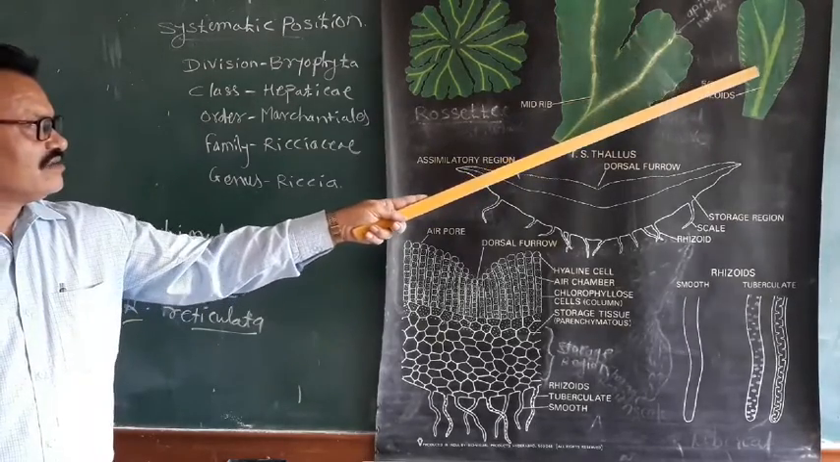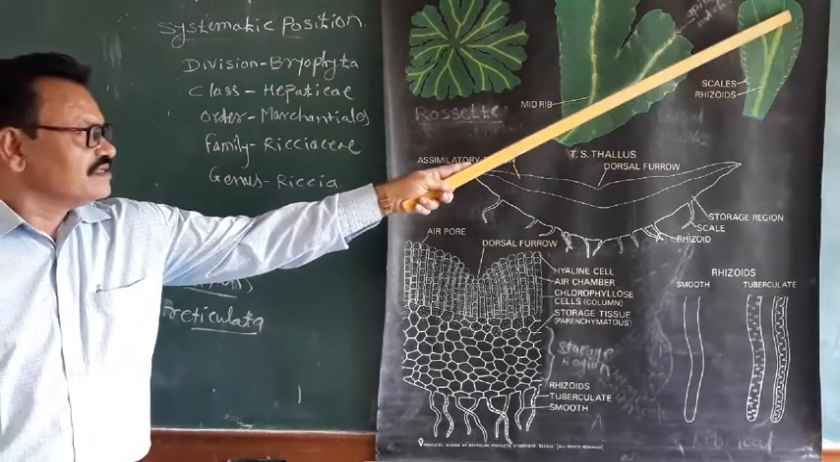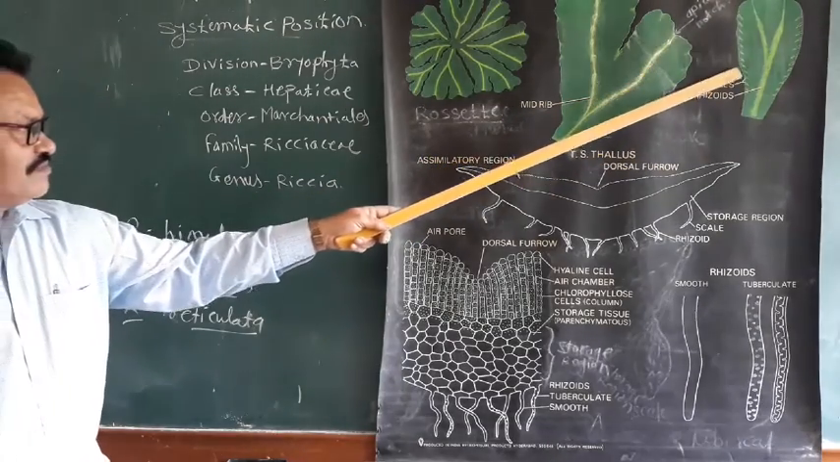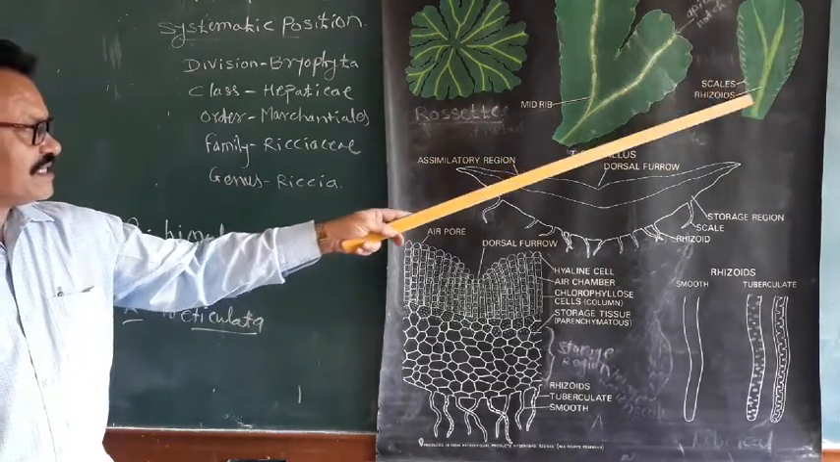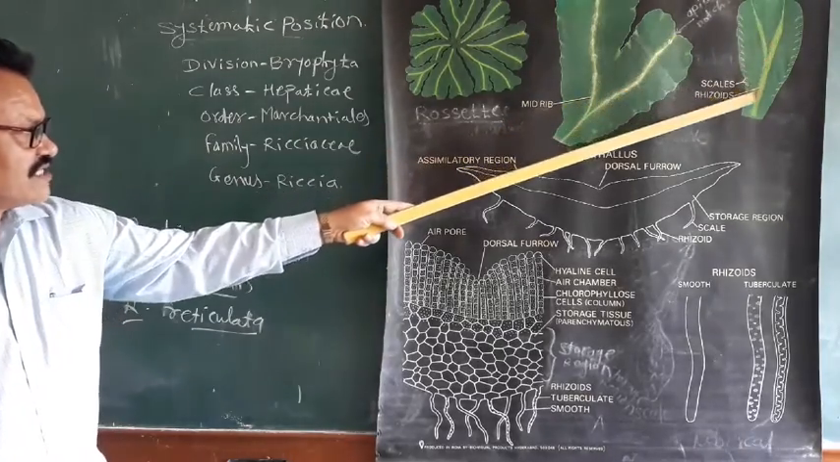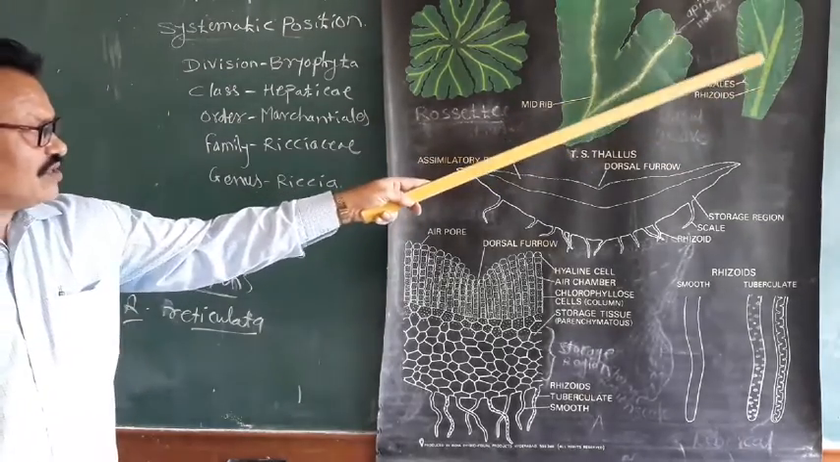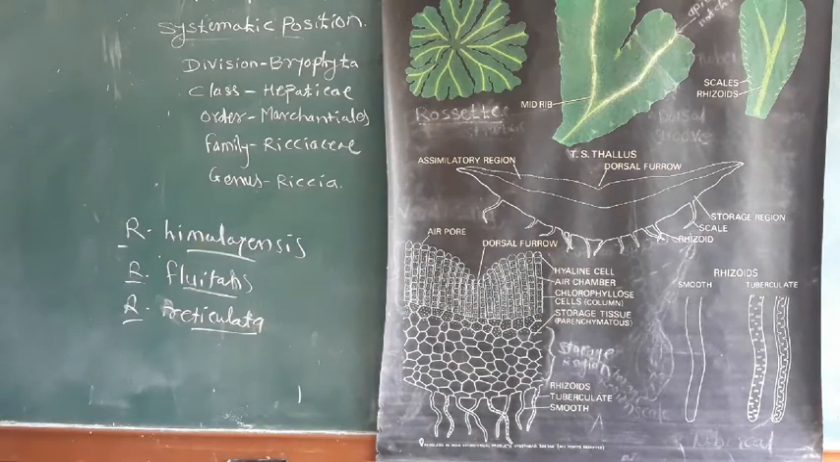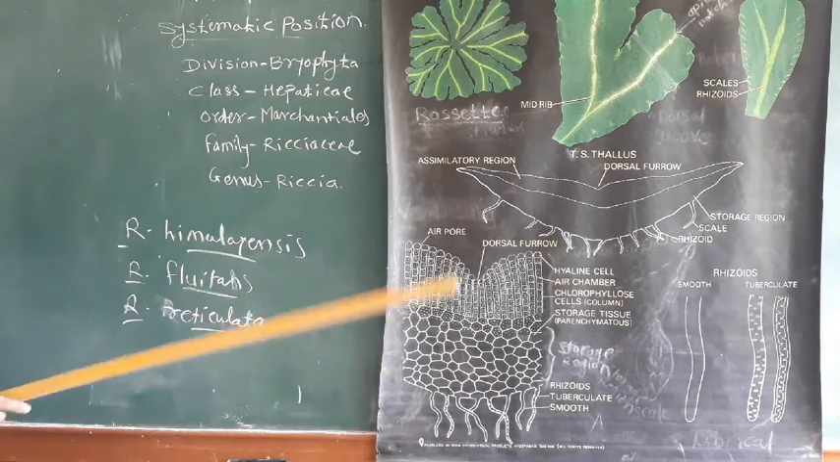The rhizoids are of two types, and the scales are present at the margins. Simple scales and appendaged scales are present. The rhizoids, smooth-walled and tuberculated, help in anchoring the plant to the substratum and in absorption of water and minerals.